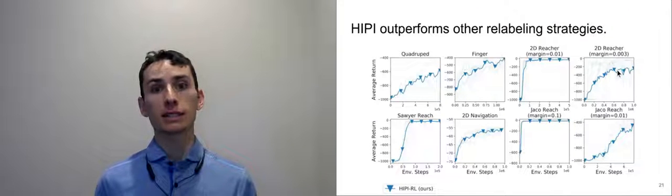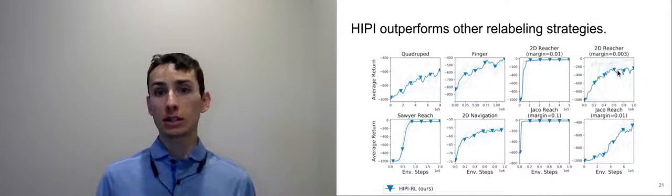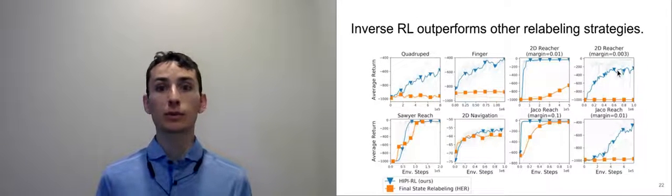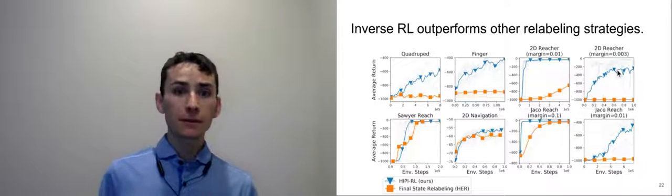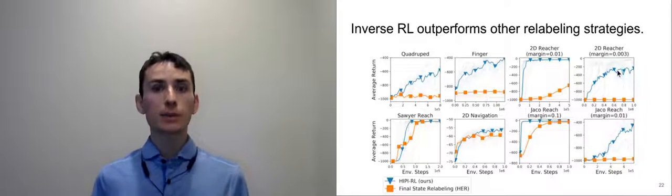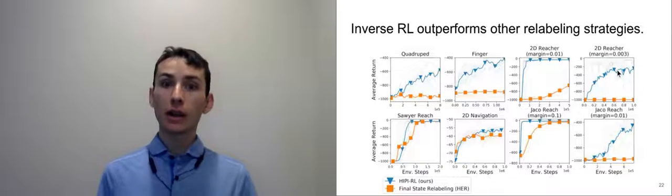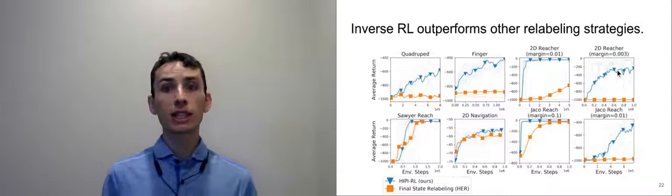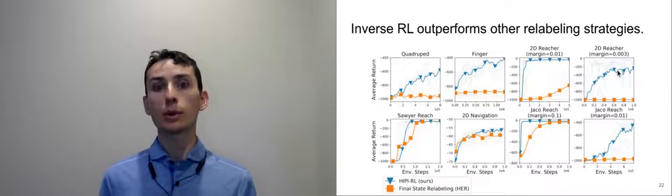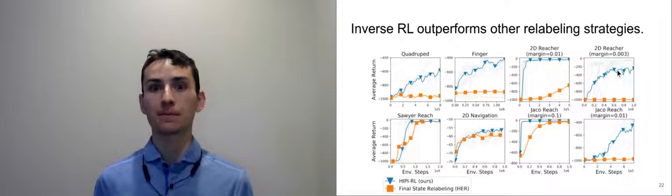We explored a range of tasks, and to look at performance, we'll plot the cumulative reward across training. We'll show our method in blue. The most similar method is hindsight experience replay, which struggles to solve many of these tasks. To give some intuition for this, hindsight experience replay only learns to reach the goal that was actually reached at the end of the episode. In contrast, our method, Hippie, looks at a trajectory and says, what goals might you have been trying to reach? Not only the goal that you actually reached, but what other goals? And thus it is able to use a single trajectory for learning many tasks.